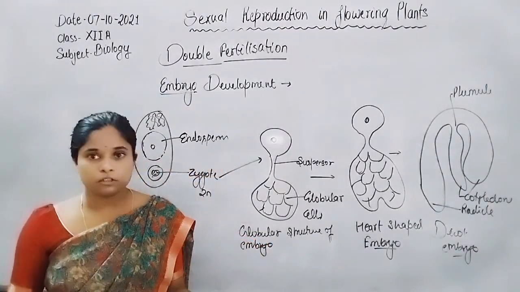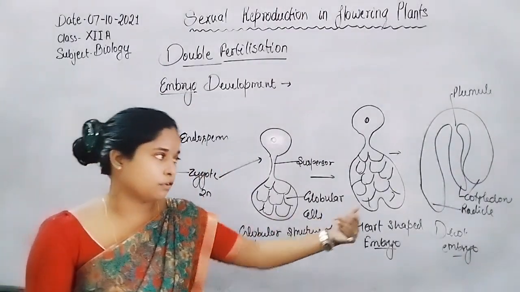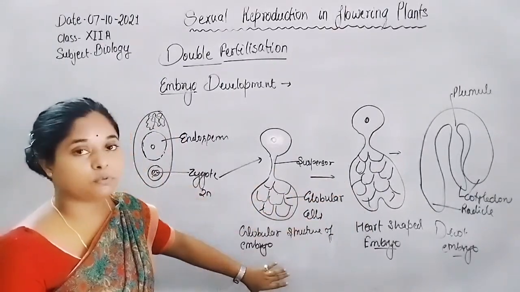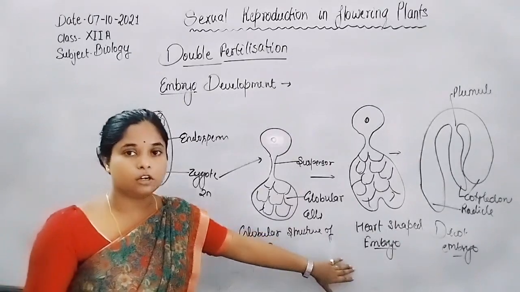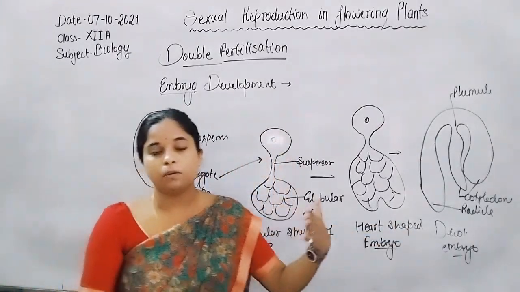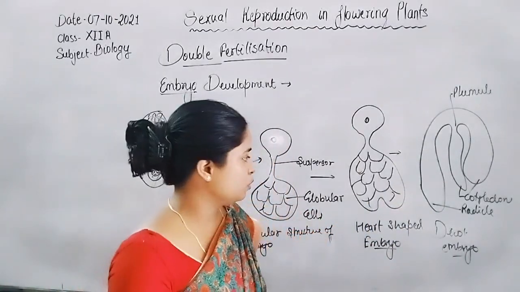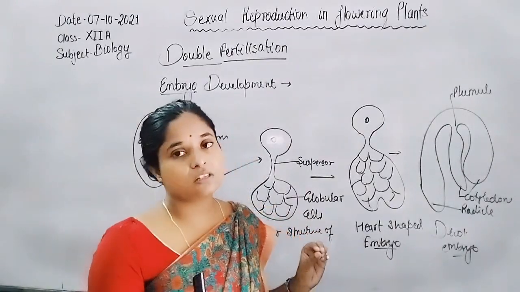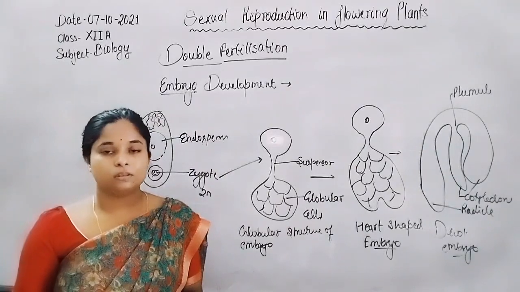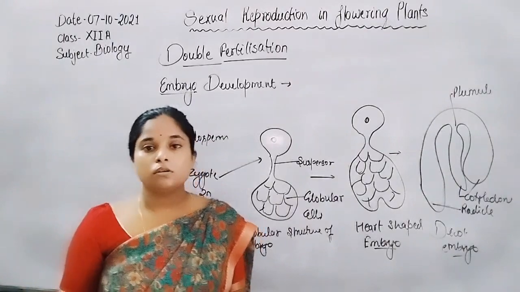Development of the embryo is quite short. First, the zygote undergoes proliferation and differentiation to form a globular structure. Then a heart-shaped structure appears, and it undergoes differentiation to form the plumule, cotyledon and hypocotyl. These are the structures present in the mature embryo. In a monocotyledonous embryo, there is formation of only one cotyledon, in the form of the scutellum. So here is the overall summary.